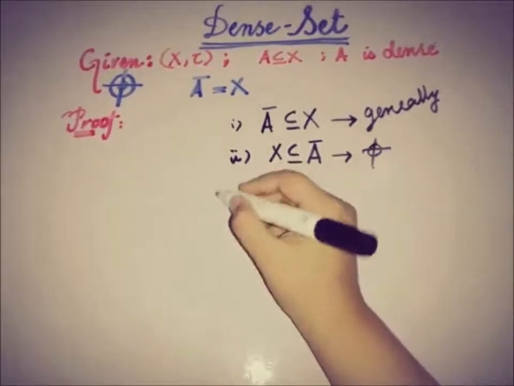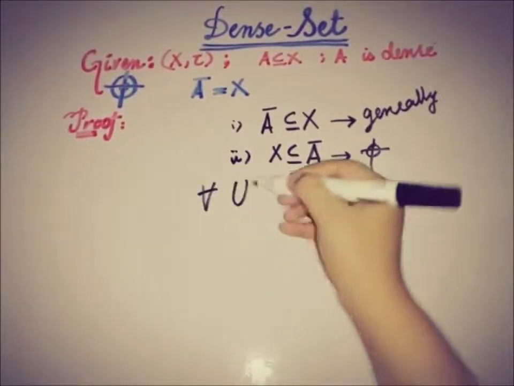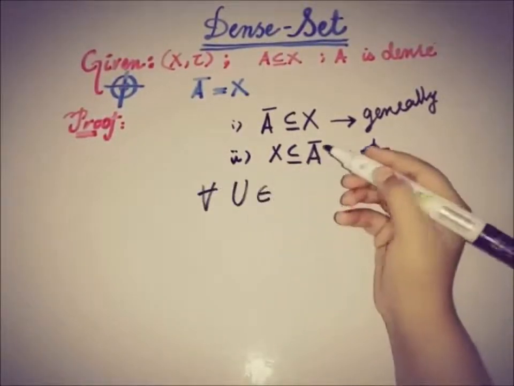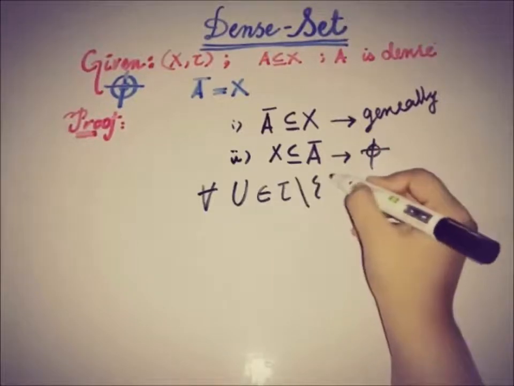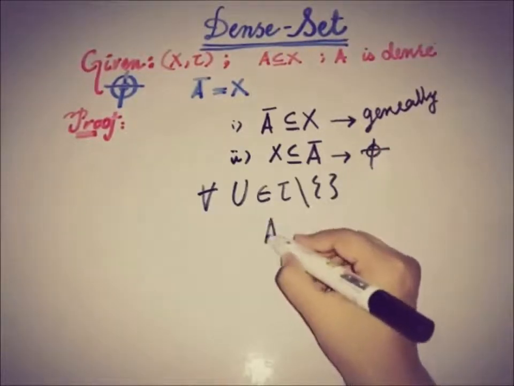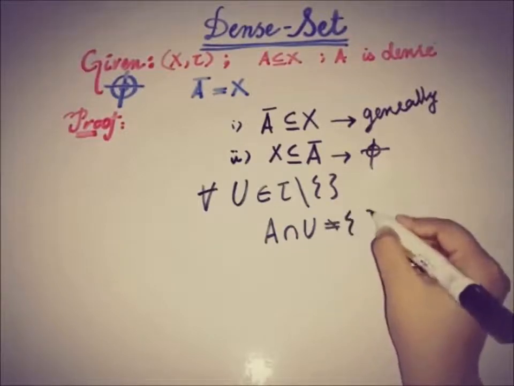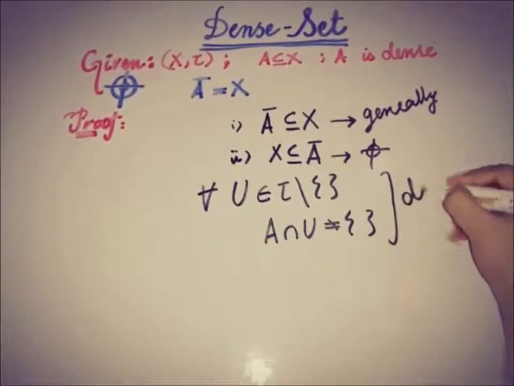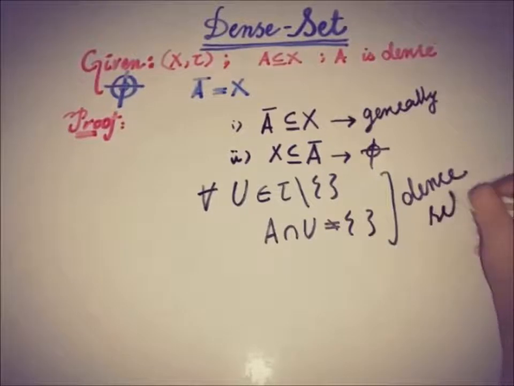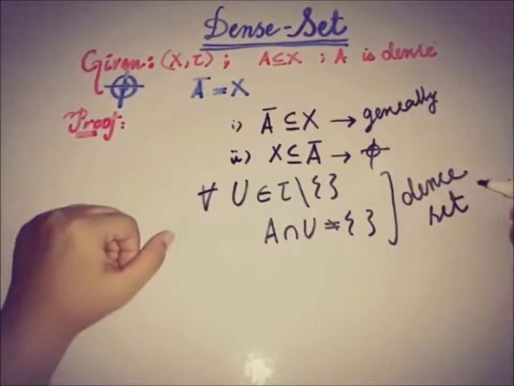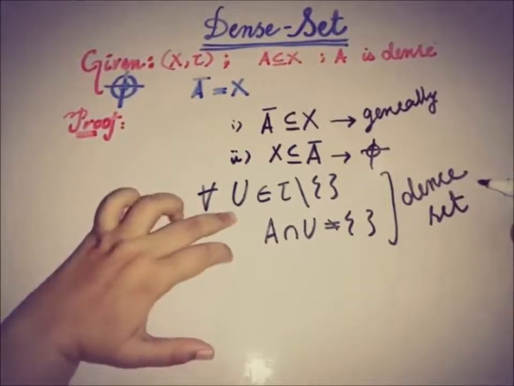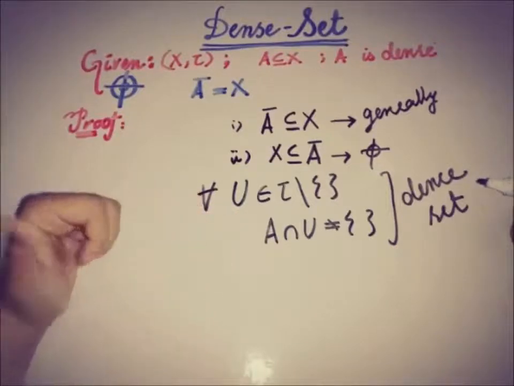So by definition, we know that for all of the open elements of X, or the members of tau other than the empty set, the intersection of A and U is also not empty, for the dense set. As X is also an open set, we can replace U with X here.